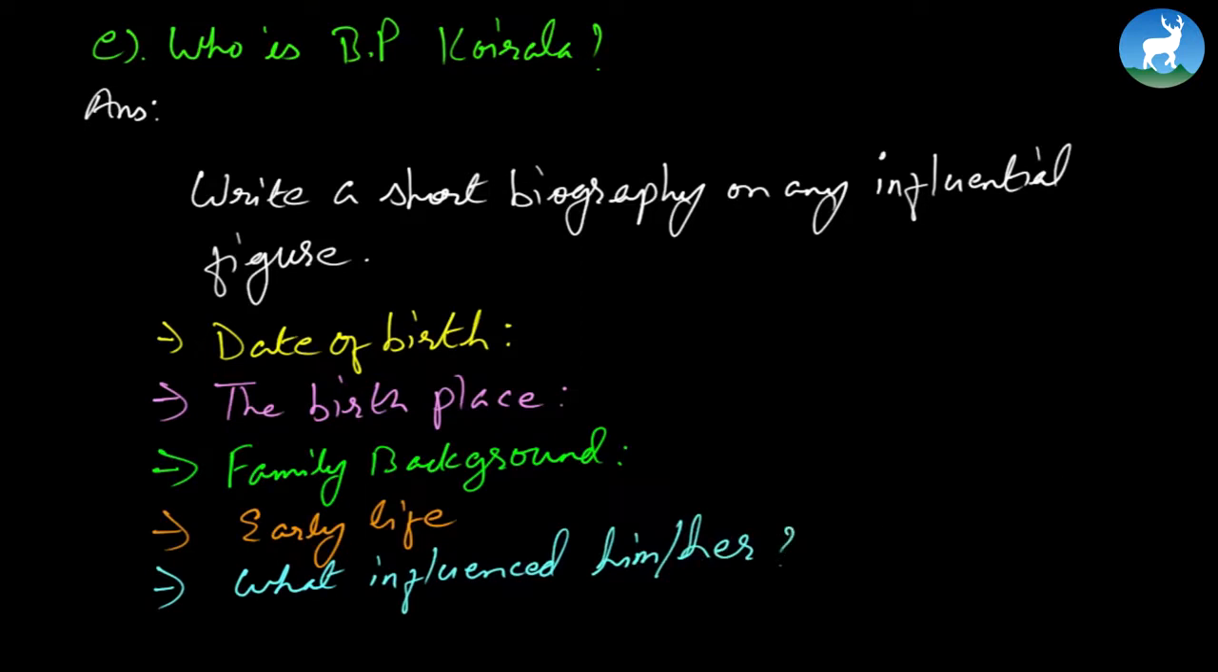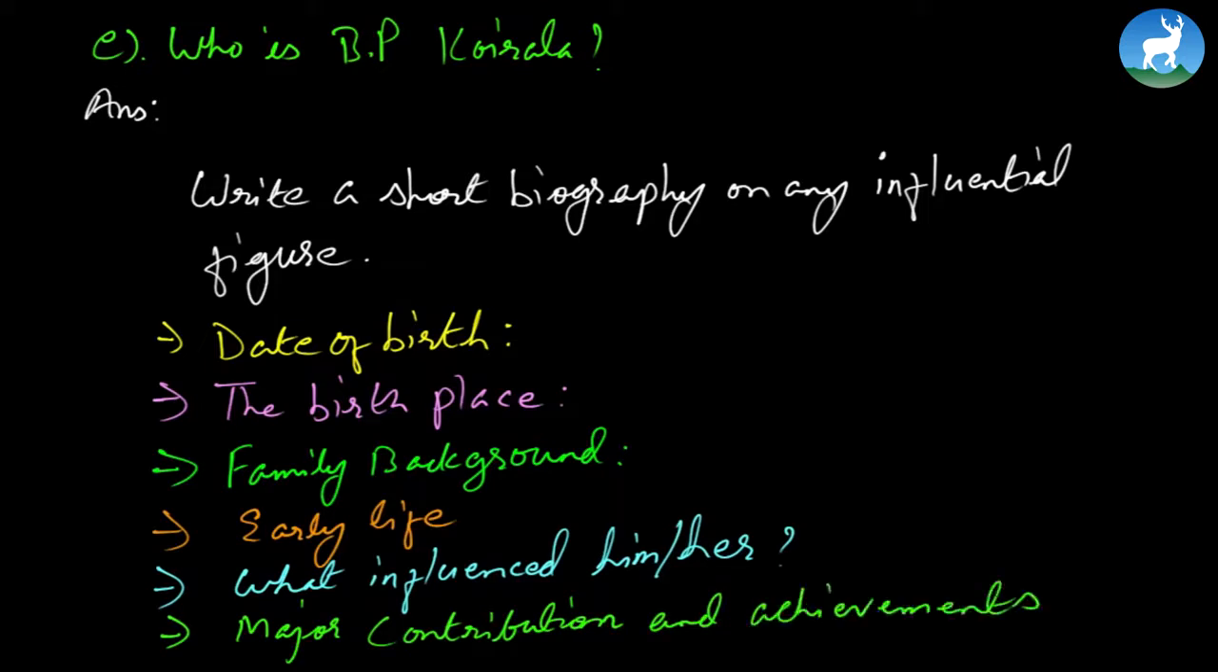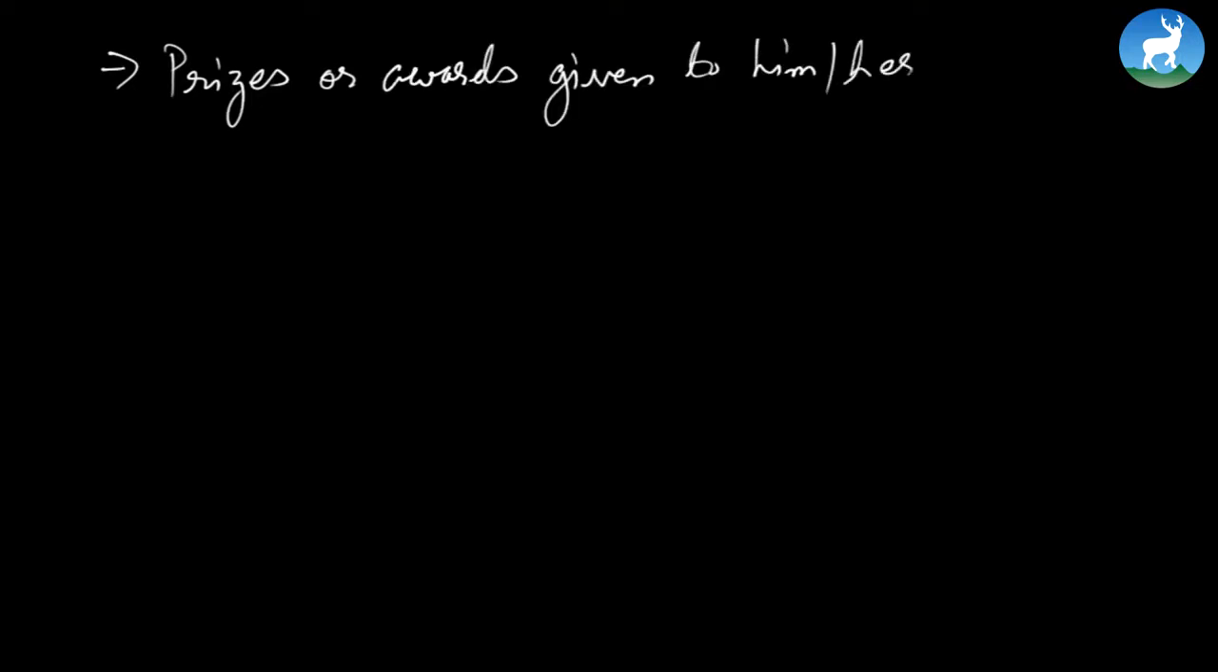So in one way or the other, people do get influenced by someone. So what or who influenced the personality you're writing about? Alright, major contribution and achievements. Major contribution means why the particular person is famous, and what his achievements were. Alright, so as you continue to write, it can also be prizes or awards given to him or her. And finally, whether he is alive or dead. Alright, alive, deceased. So using this information, you can write a very short biography about any famous personality.